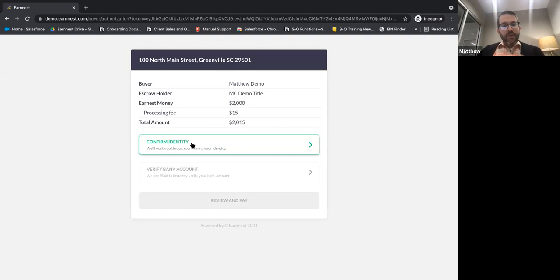And then we're going to do two things here. We're going to confirm their identity, and we're going to verify their banking information. But let me just point out, this is where we introduce the only way that we monetize our service. Again, escrow holders and agents do not pay anything to use this. We monetize our service through a flat $15 processing fee to the buyer, which comes out when they make their payment. It's less than most wire transfers.